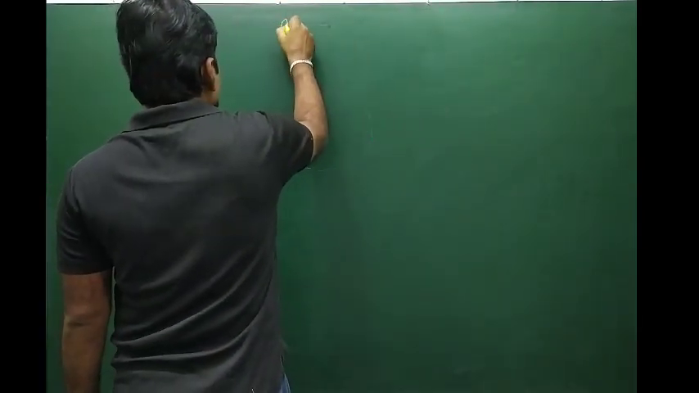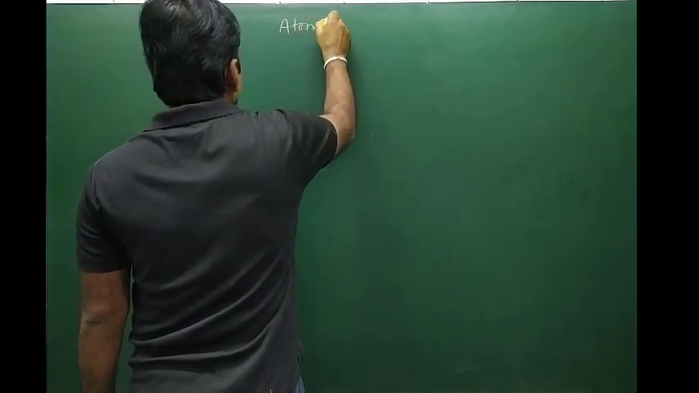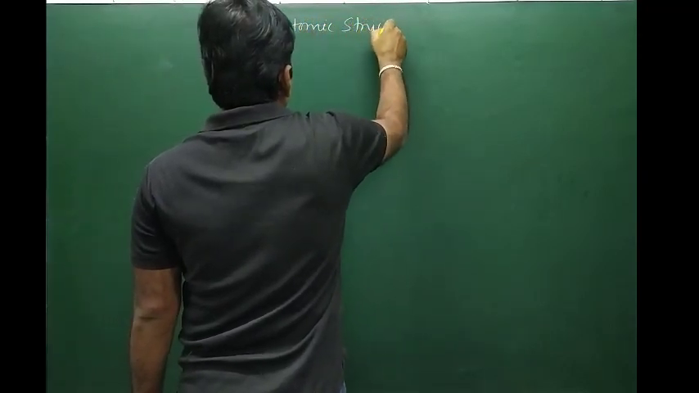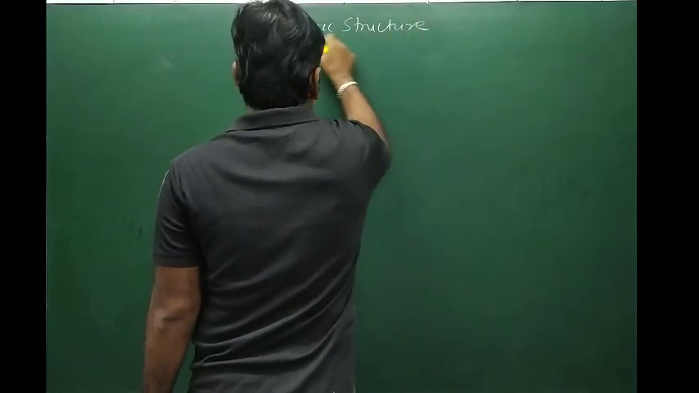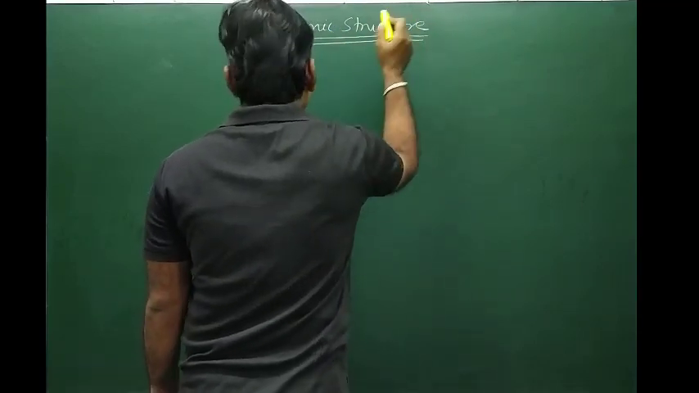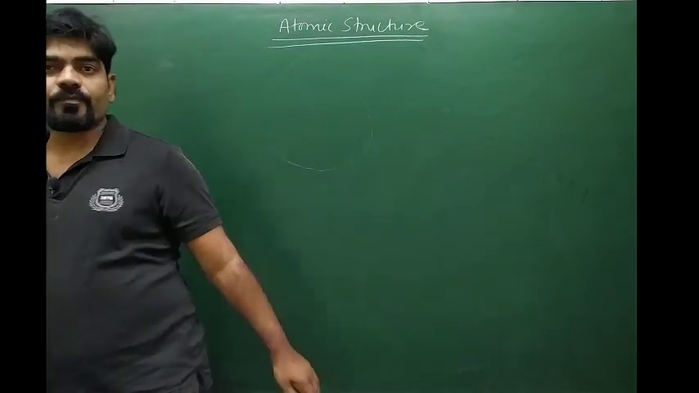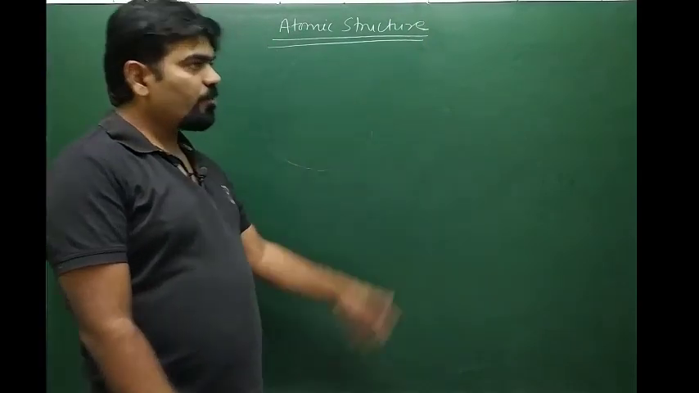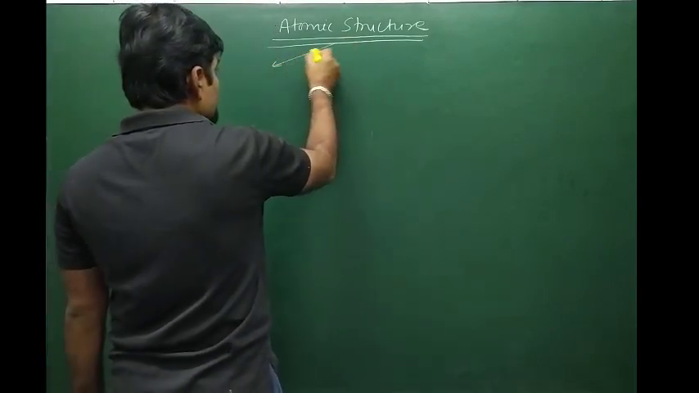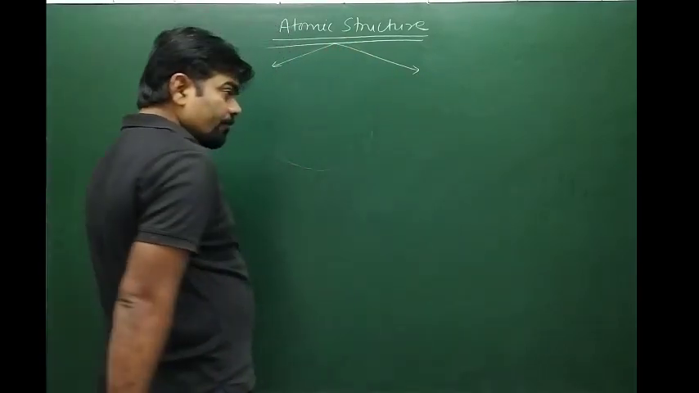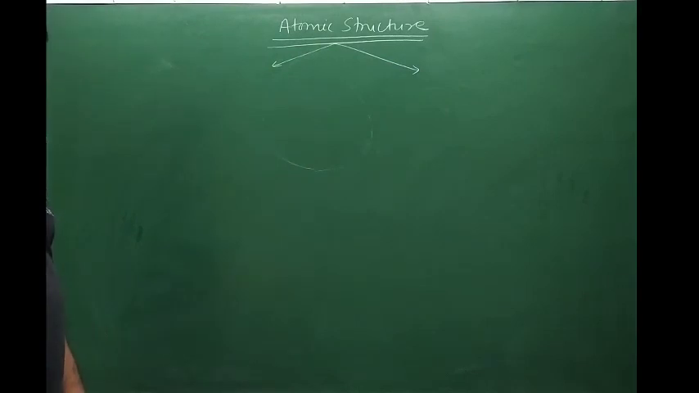So, atomic structure. We did this chapter in detail in the classroom and you have sufficient notes on atomic structure. We will do some revision of atomic structure, and we have divided it into two parts for the revision.